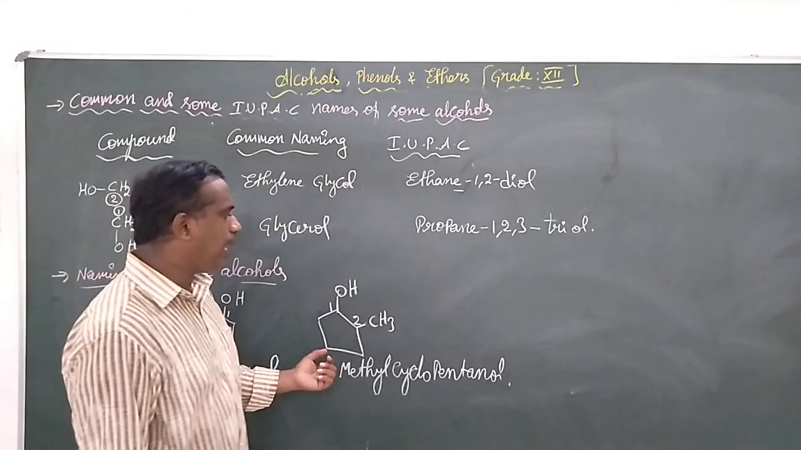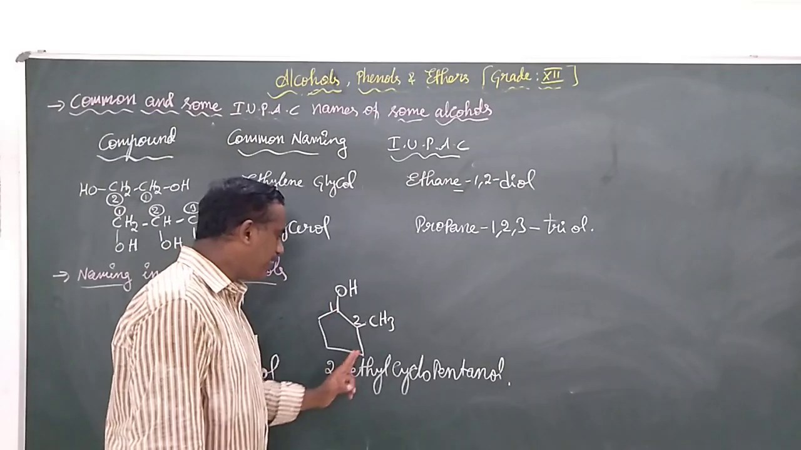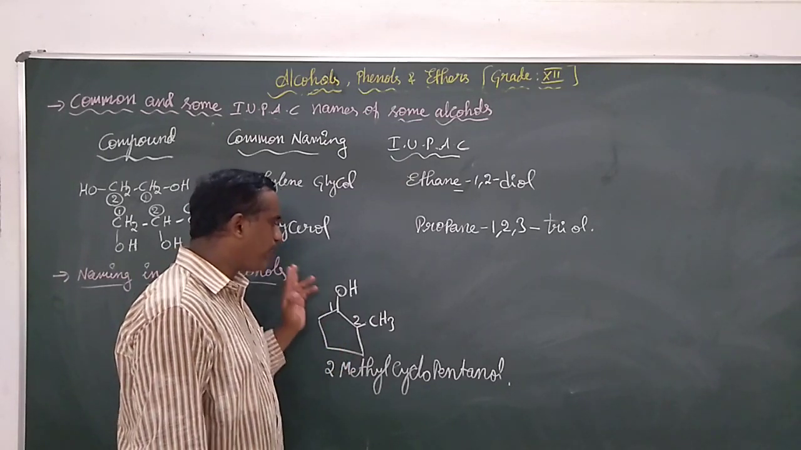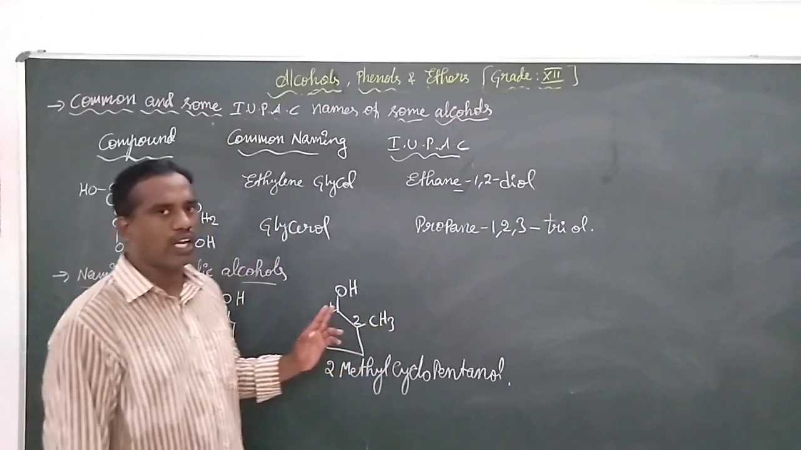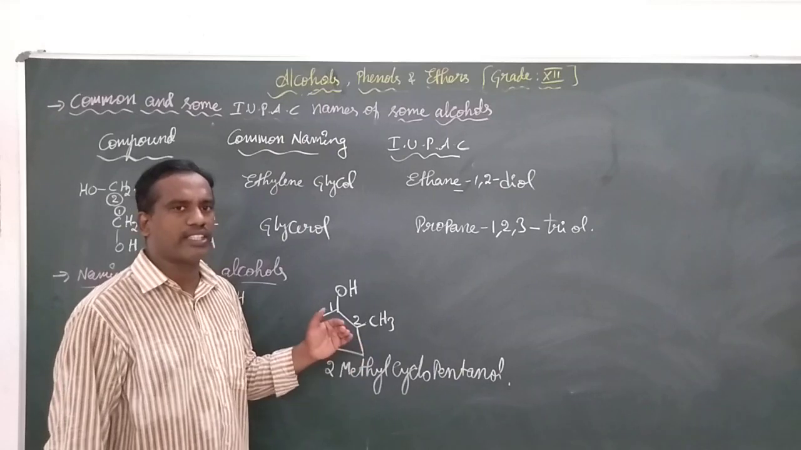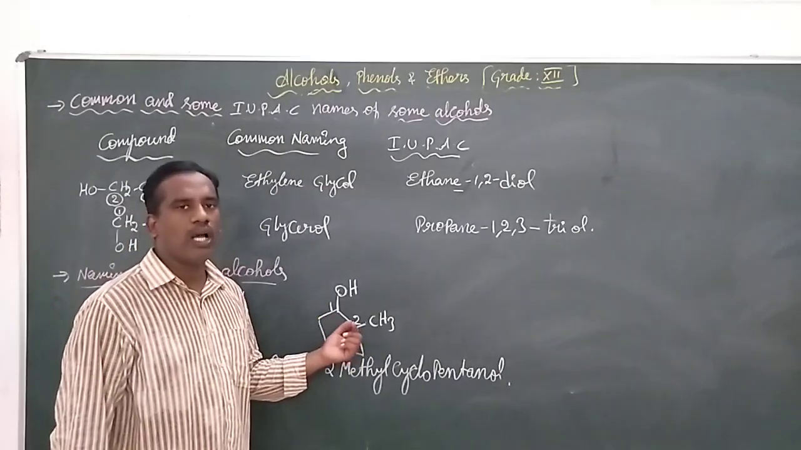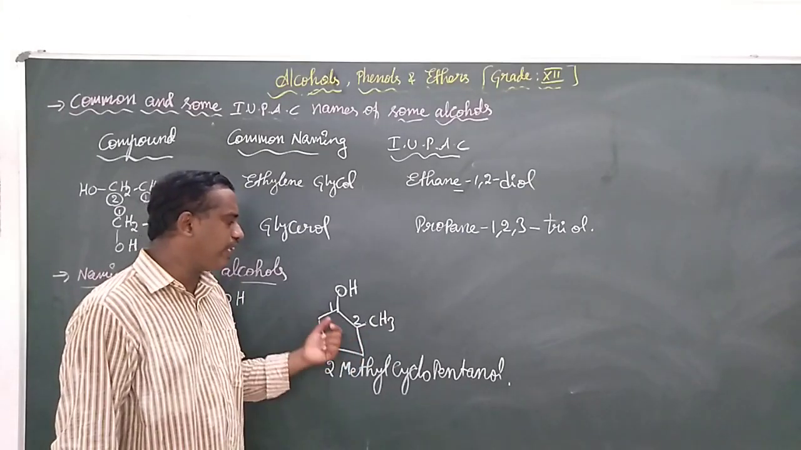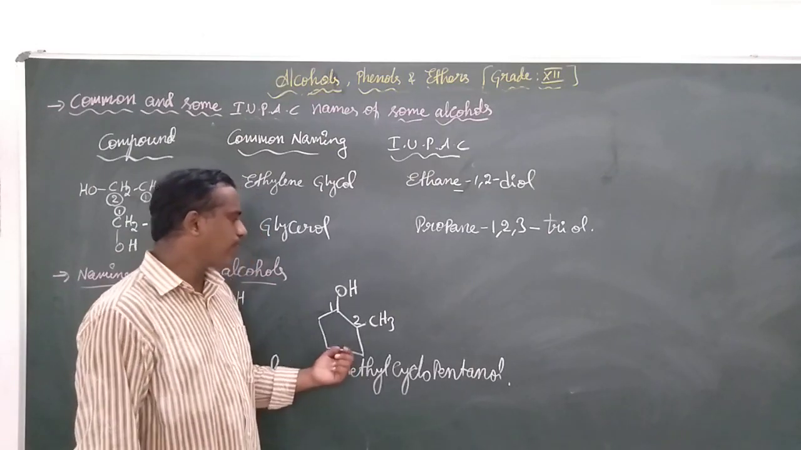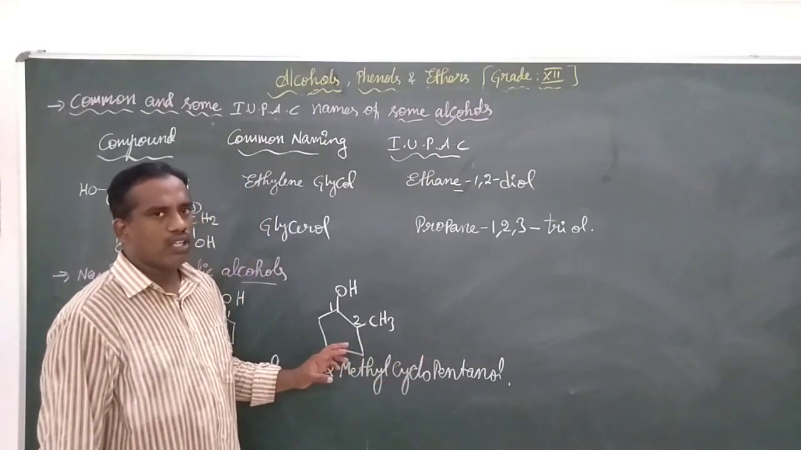Coming to another example, in this case 1, 2, 3, 4, 5 is the longest carbon chain, and here also the OH group gets first priority and is attached to the first carbon. Any small branching is considered as a prefix with its branching position. So we give the name with the prefix 2-methyl cyclopentanol.